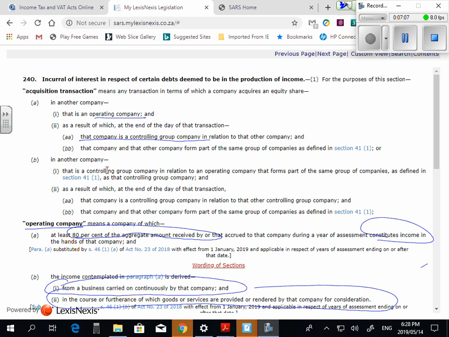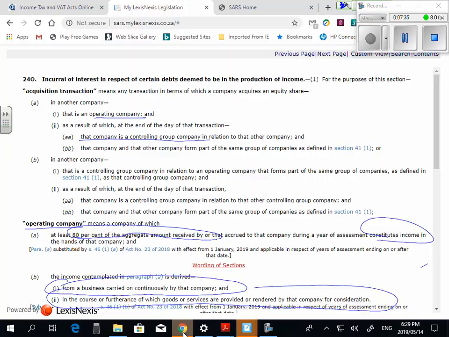Everybody comfortable with that? And it says from a business carried on continuously by the taxpayer, you need to be trading continuously. Everybody happy? And it says in the course or furtherance of which goods or services are provided. So you either need to provide services or goods. Everybody comfortable with that? So you're going to need to tag it, and I'm going to issue the tag sheet, but I want you to actually just understand where we're coming from tonight.